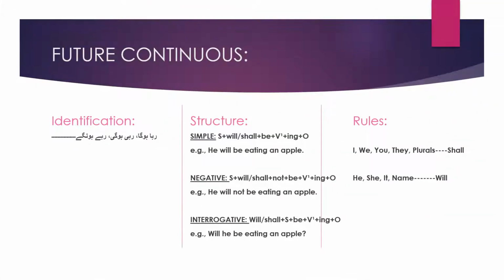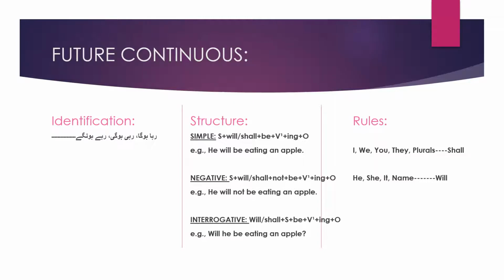So our second tense is future continuous tense. Its Urdu identification is रहा होगा, रही होगी, रहे होंगे. And its structure for affirmative or simple sentences is subject plus will shall plus be plus verb first form plus ing plus object. So example same as the earlier one. वो सेब खा रहा होगा. He will be eating an apple.